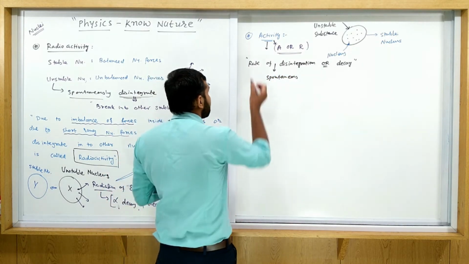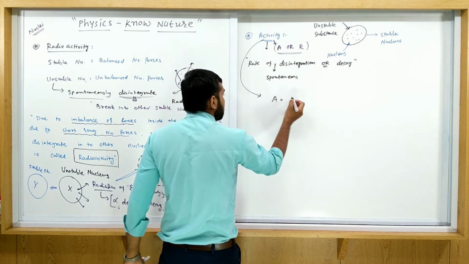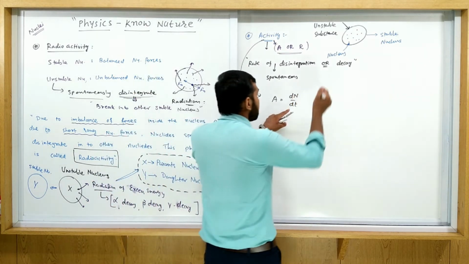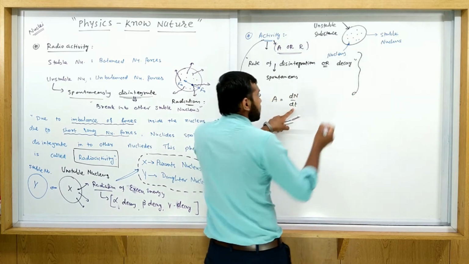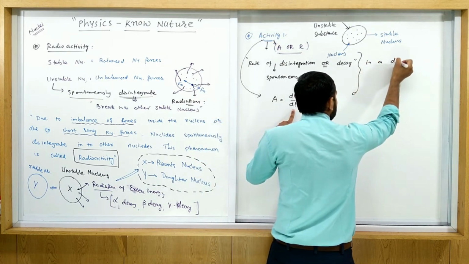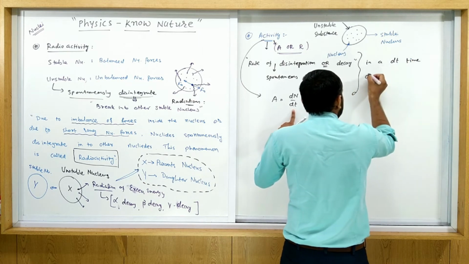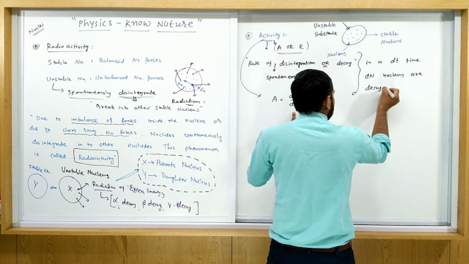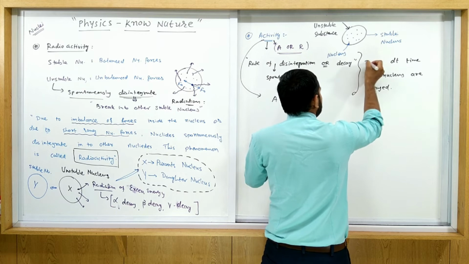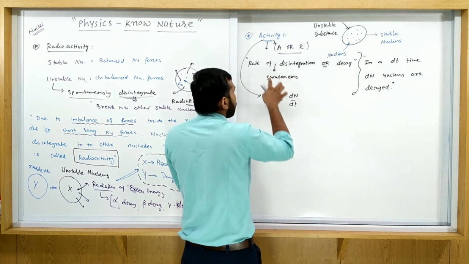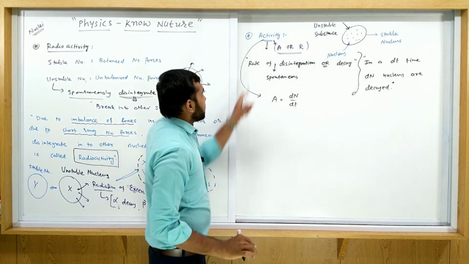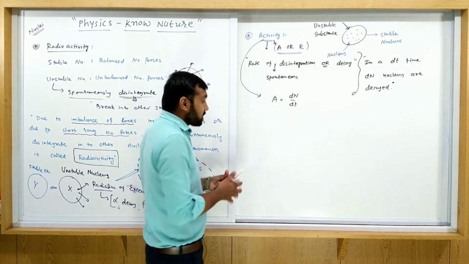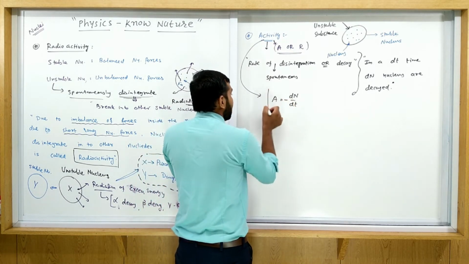So how do we define this A? So A is equal to dN by dt. Consider that in a dt time, dN nuclei are decayed. If this is happening, then the rate of disintegration is called activity. So A is equal to dN by dt. But we are using this symbol as A is equal to minus dN by dt.